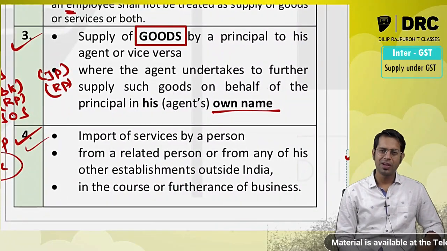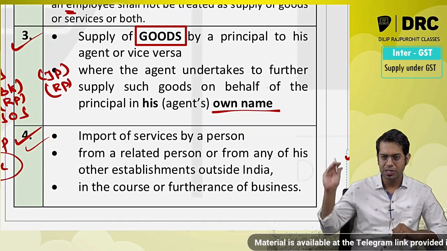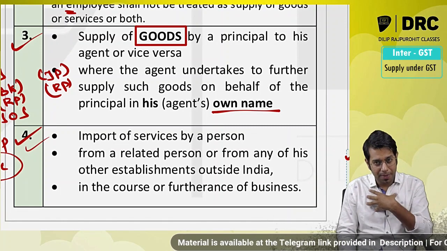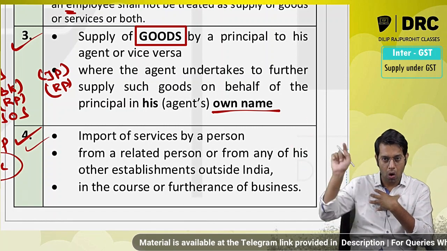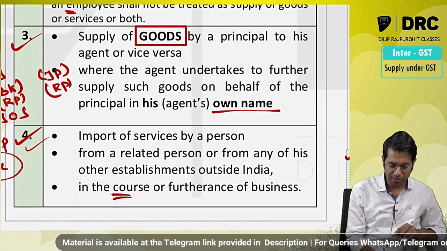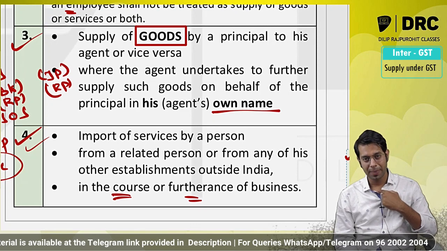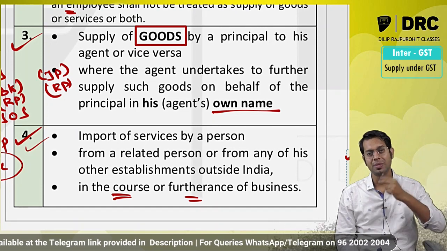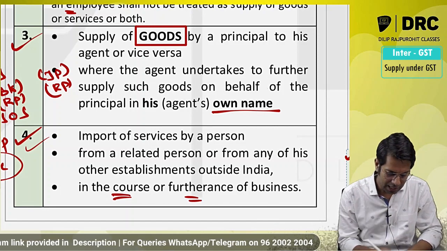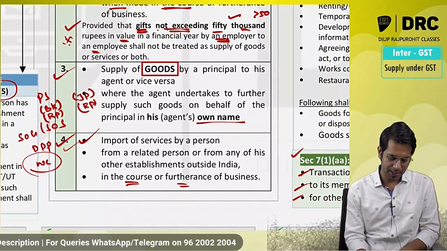Okay, then the last point covered in section 7 subsection 1 clause C, read with schedule 1. This is also called para 1, para 2, para 3, para 4. Importation of services by a person from his relative outside India or from his another establishment located outside India, if it is made in the course or furtherance of business, then it shall be treated as supply.